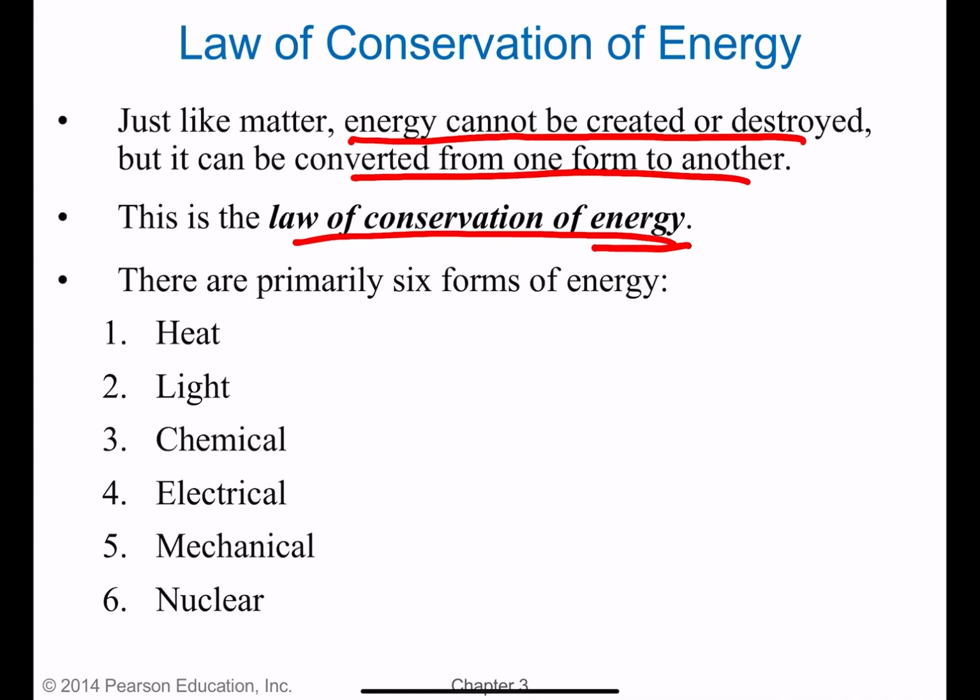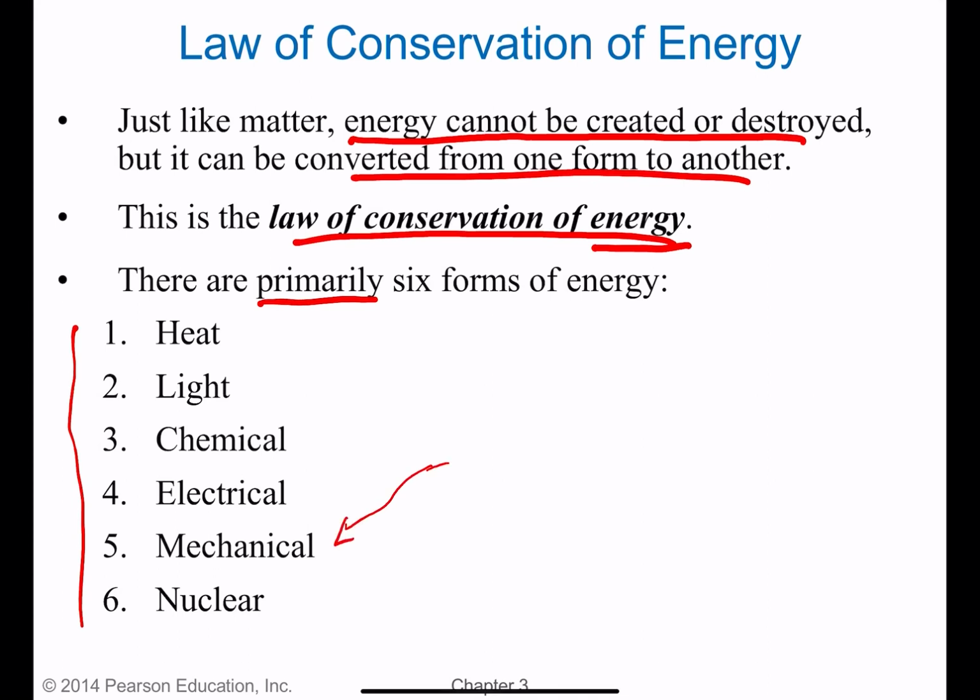There's primarily 6 forms of energy: heat, light, chemical, electrical, mechanical, nuclear. I say primarily because maybe you're talking to somebody who's studying physics and they might say sound energy, but then you can say, well, isn't sound energy kind of like mechanical energy? And you'd be like, yeah, it is.